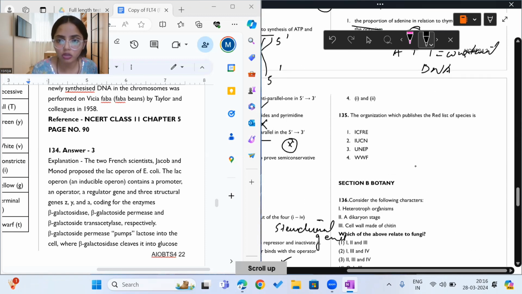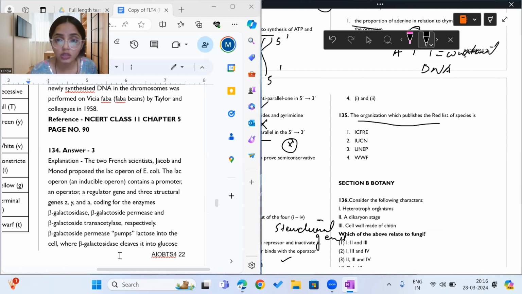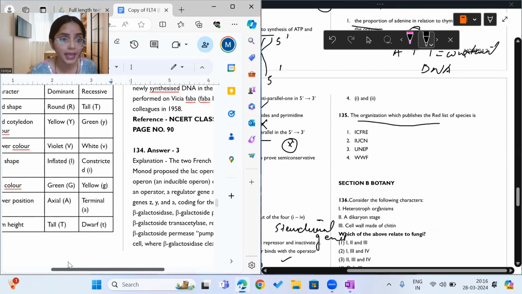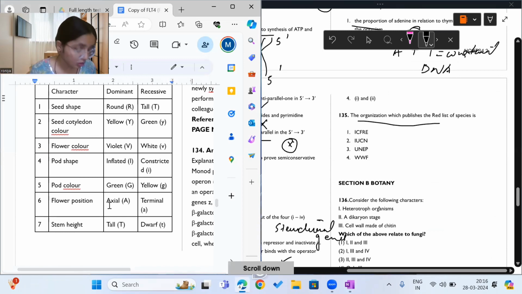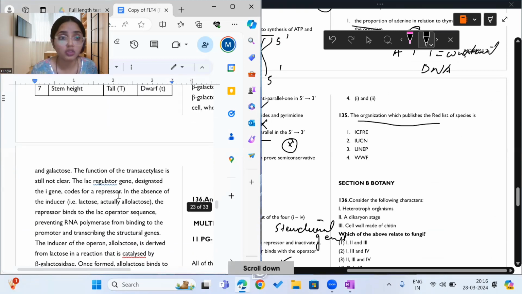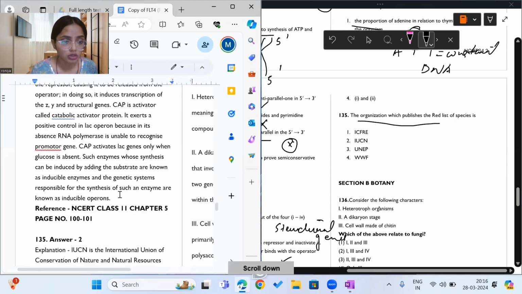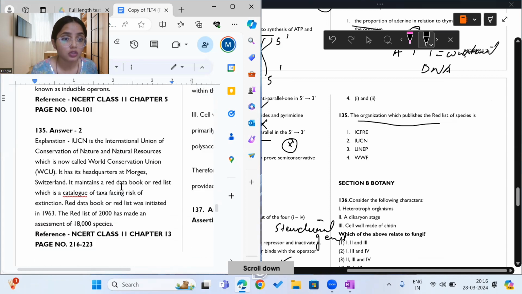Moving on to the next question. The organization which publishes the red list of species is IUCN, second option, International Union for Conservation of Nature and Natural Resources. Okay, so IUCN, second option.